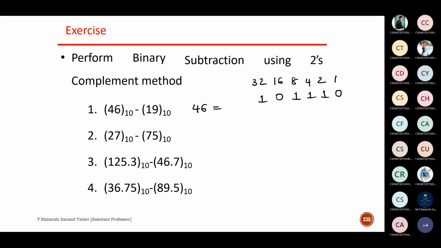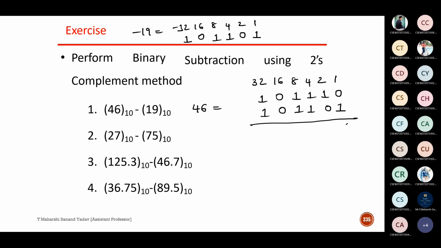Next, minus 19, the 2's complement of minus 19. For minus 32, how much should I add to get minus 19? 13. 8, 9, 10, 11, 12, 13. So take this: 1 0 1 1 0 1.